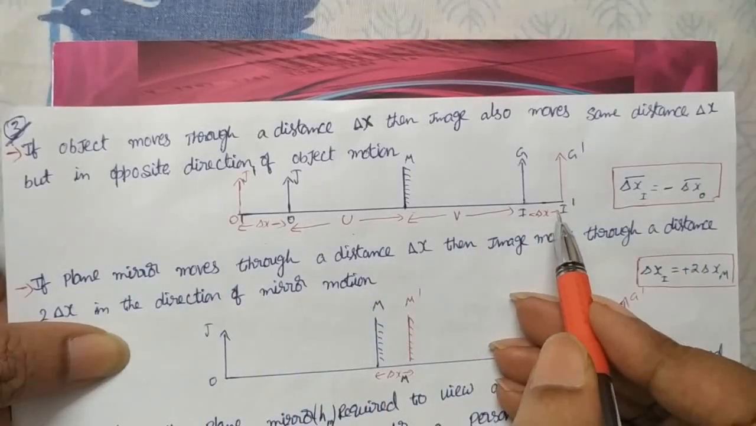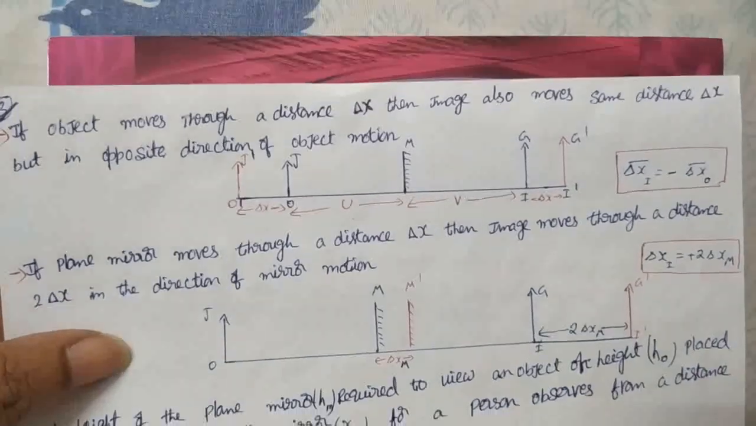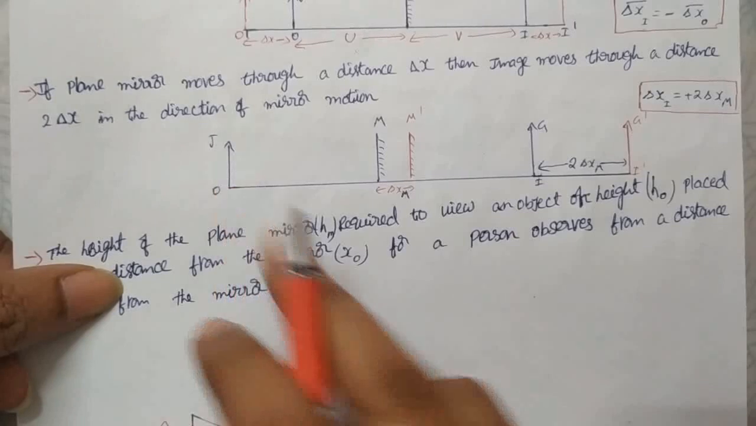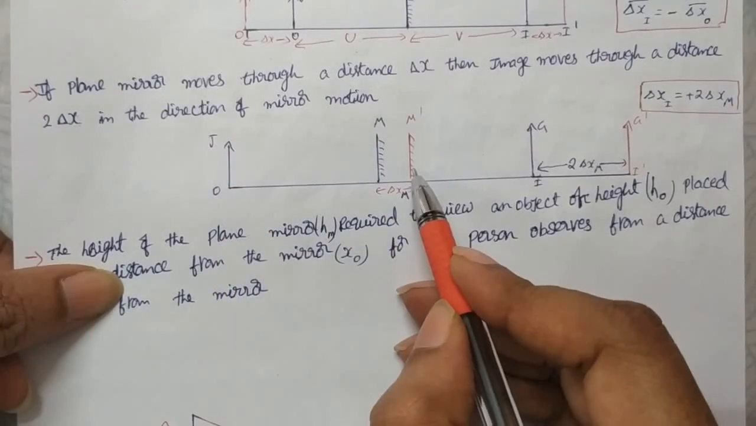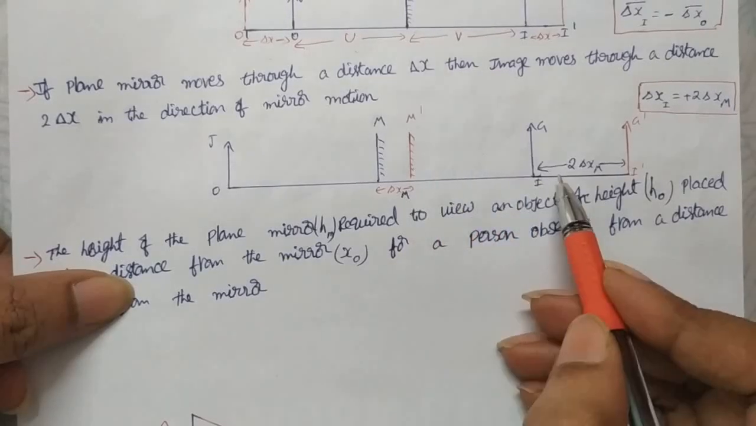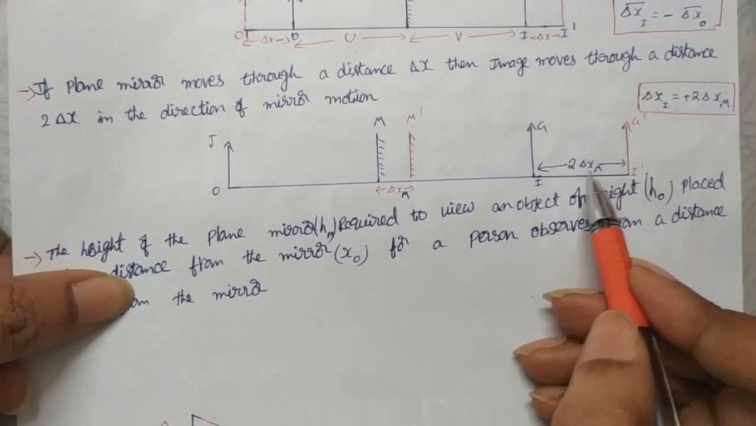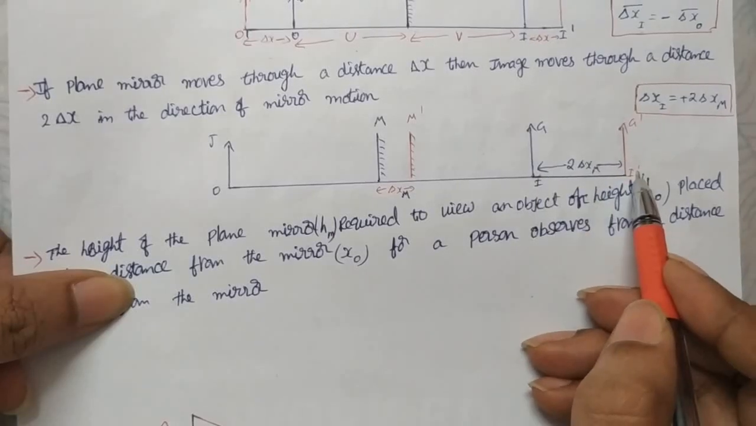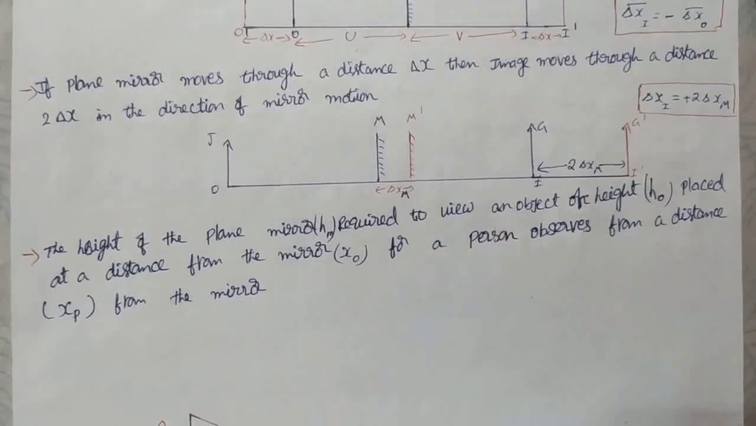Now the other case, keeping the object constant. Here the object is kept constant and only the mirror moves backward. When the mirror moves backward, the image moves backward 2 times the mirror's motion, 2 times the mirror displacement. For example, you can see here.